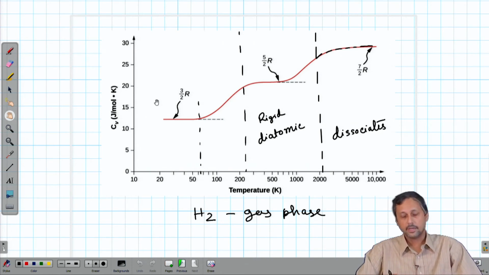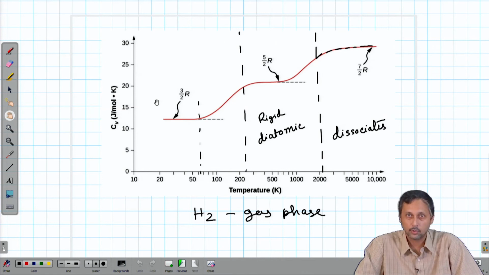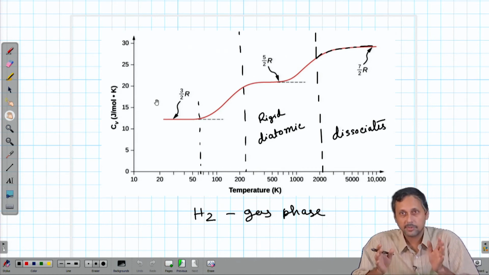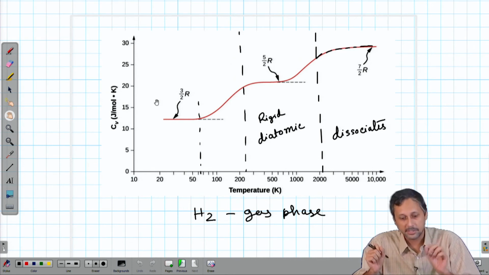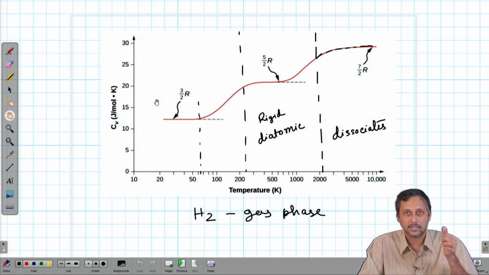The reason being, at very low temperature, even in gas phase, please remember that in order to maintain this gas phase at a very low temperature, we have to have very low pressure inside this chamber. But whatever may be the experimental setup, we are not going into the details of that. At very low temperature, let us say below 50 Kelvin or so, the molecule does not have enough energy to execute the rotation. So, the only movement that is possible is the translation.